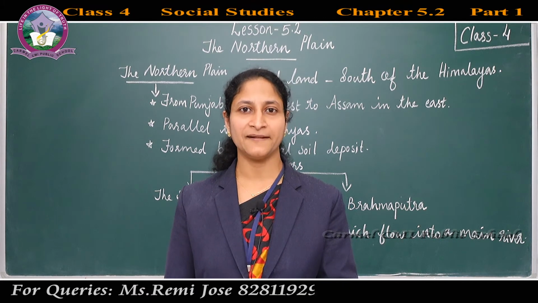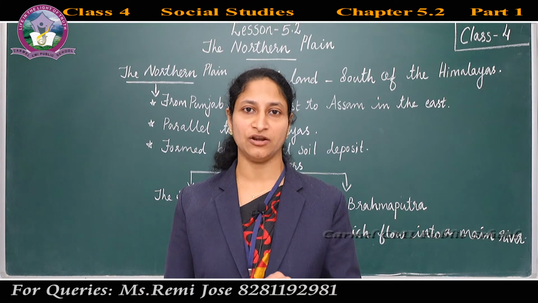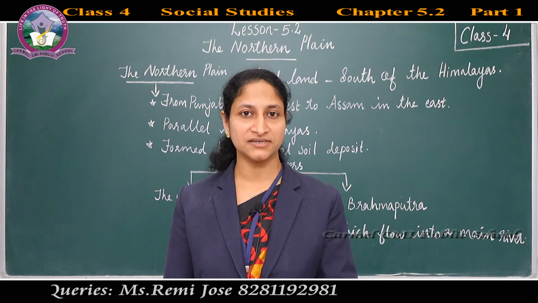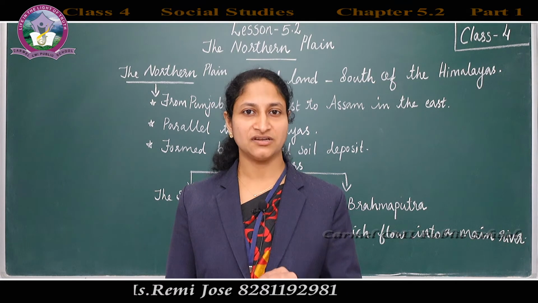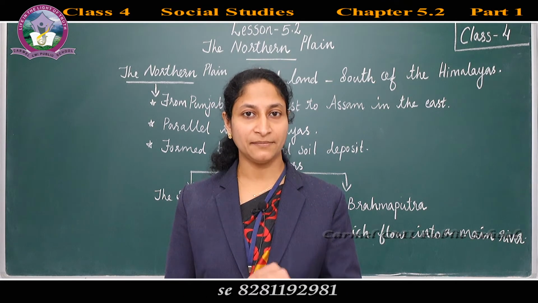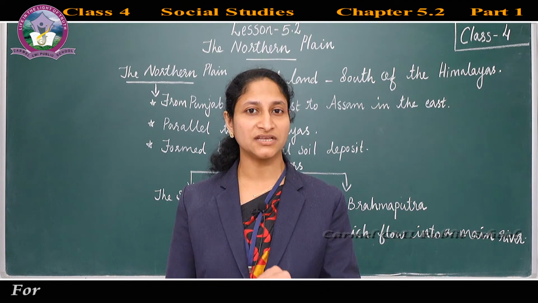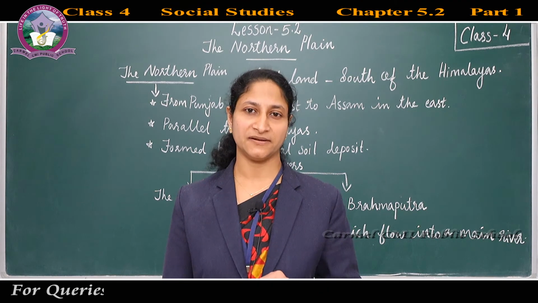Now we have studied that the Northern Plain is formed by alluvial soil deposited by these three great rivers and their tributaries.